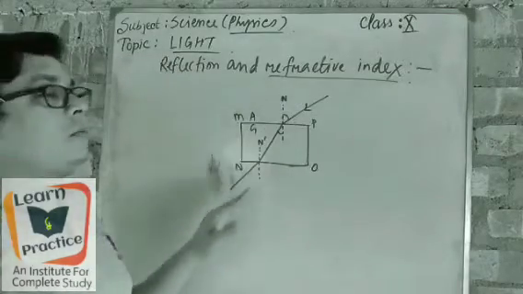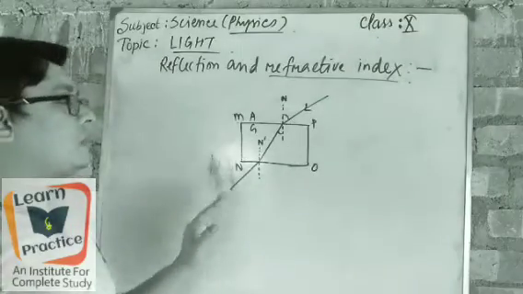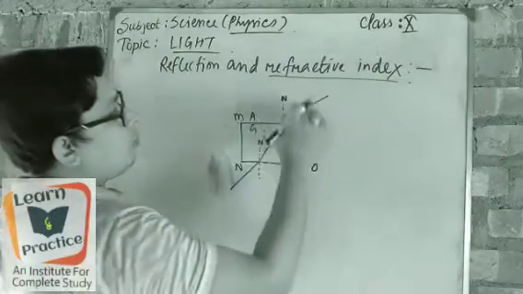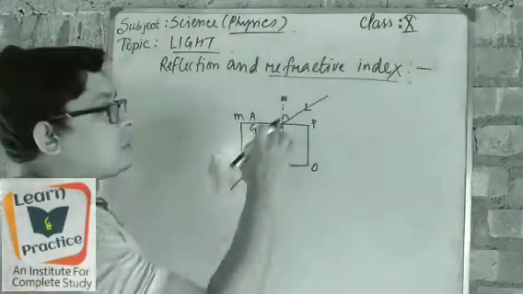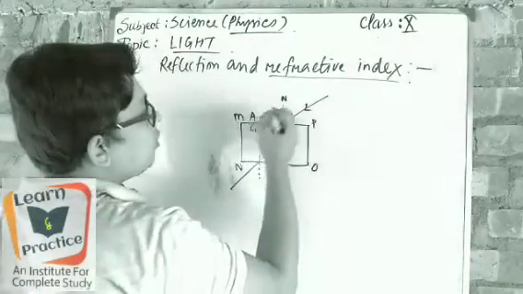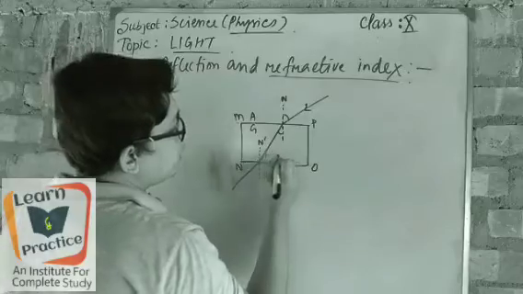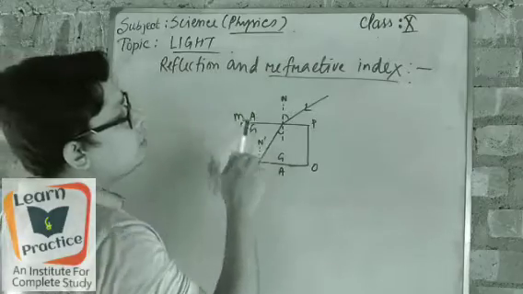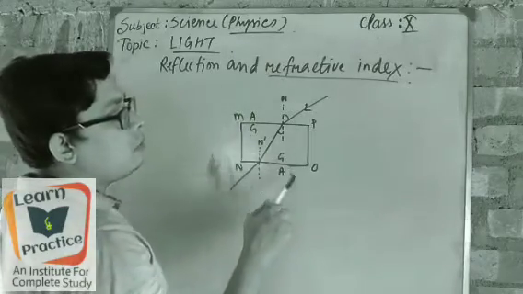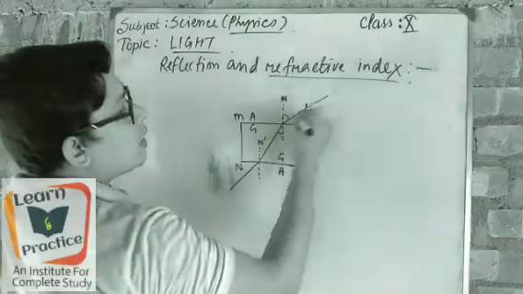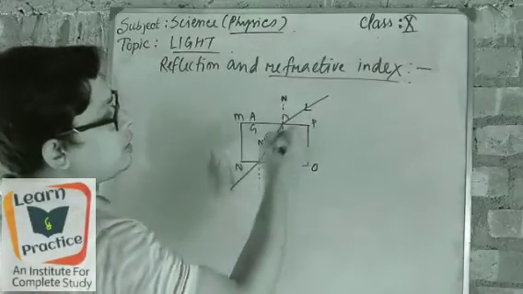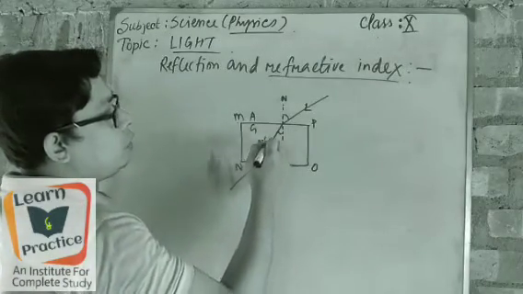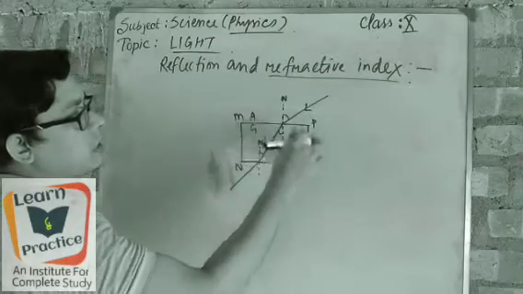Look, it has made a framework of how the light needs to pass, and what the difference is. Look, there are two parts where the light is passing through different media, right? First it has come from air to glass, then again from glass to air, right? So it means it is coming from rarer medium to denser medium, again from denser medium to rarer medium. That's why you can see that the ray passing through has changed direction. It always comes toward the normal. Look, it has come toward the normal at this position inside the glass slab.